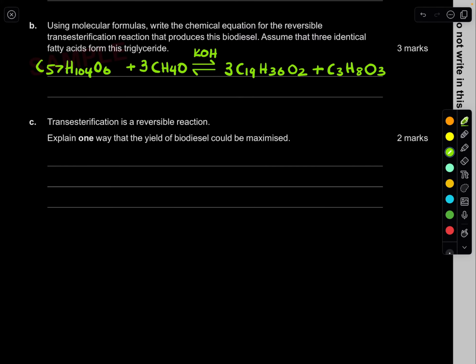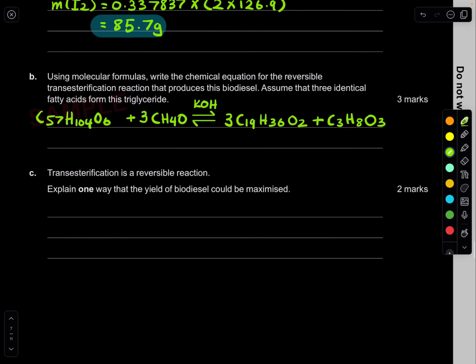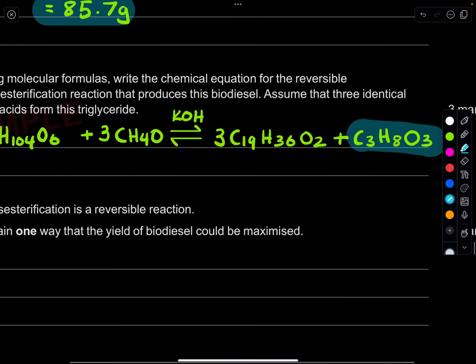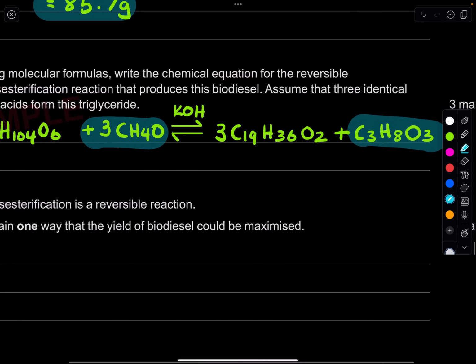Transesterification is a reversible reaction. Explain one way the yield of biodiesel could be maximized. Easy, just use Le Chatelier's principle here. One of the easiest ways is to look at the glycerol molecule or the methanol. So think about it. If I decrease the methanol, what would happen? No, you don't want to decrease, actually. You want to increase it.